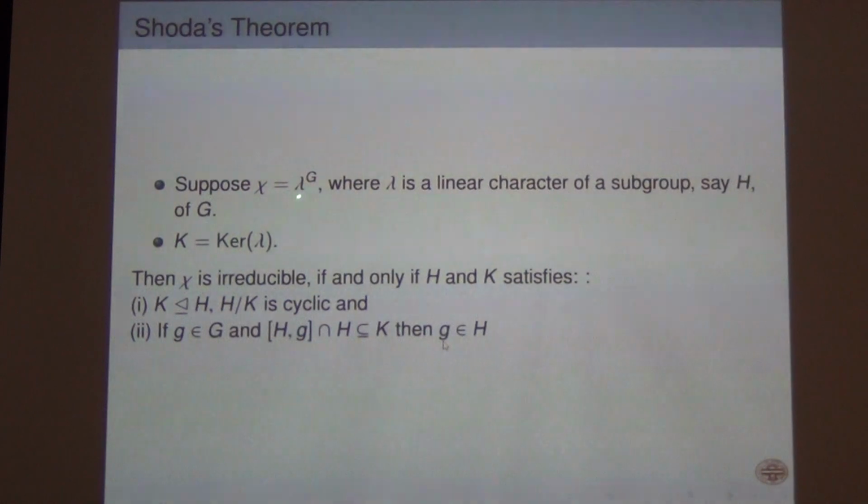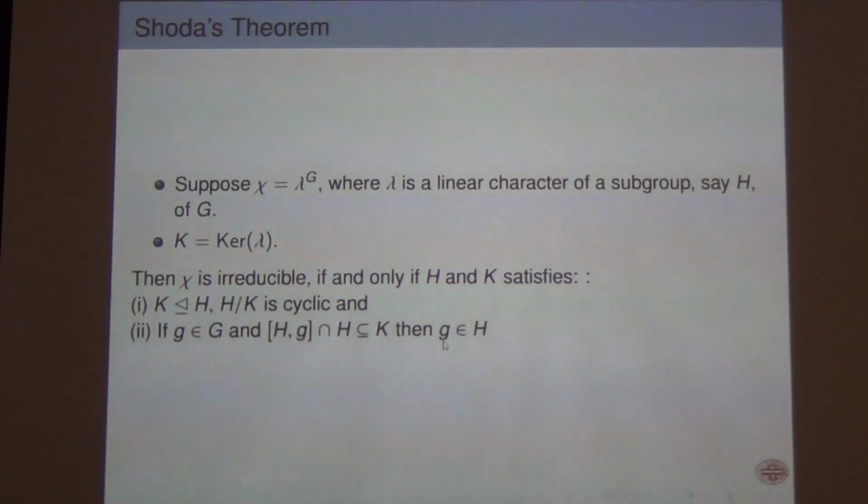It means that it is induced from a linear character of a subgroup H, and I am interested in the kernel K of that character also. So if lambda is a linear character on H with kernel K, then the pair H, K has these two properties. The character will be irreducible if and only if H and K have these two properties.